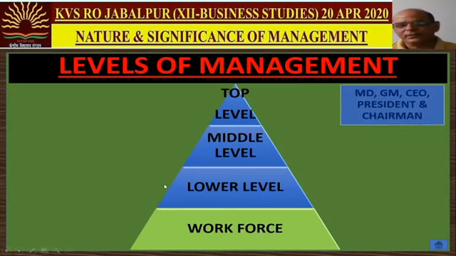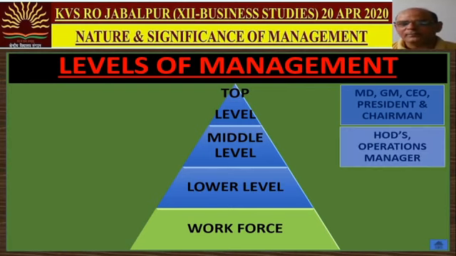Let us discuss who all are included in top level. MD, Managing Director, GM, General Manager, CEO, Chief Executive Officer, President, Vice President and Chairman are some of the common posts which we find at the top level.